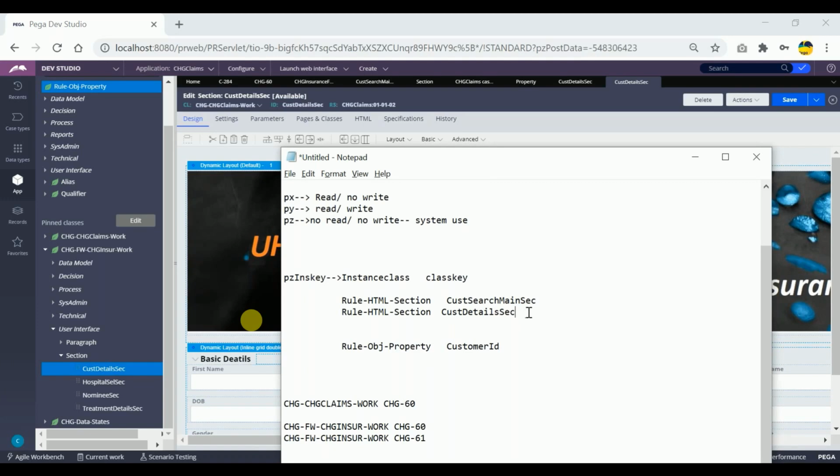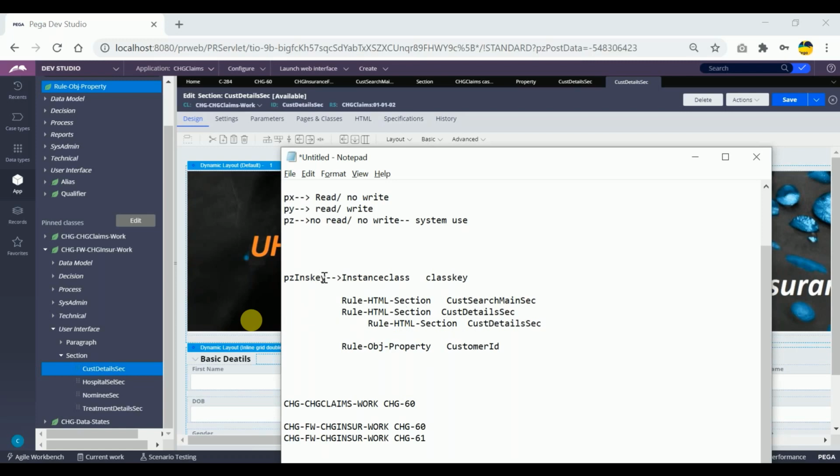Got my question? So the instance class should be the same, right? So you'll be having the same value, correct? Yes.